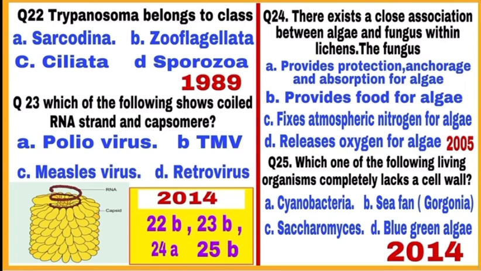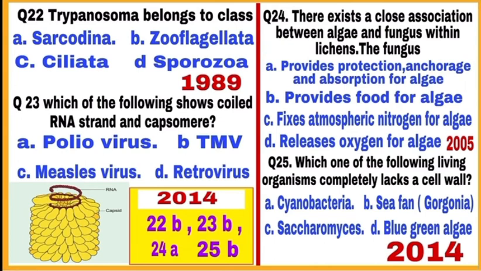Question 24. There exists a close association between algae and fungus within lichen. In this association of algae and fungus within lichens, the fungus component is called mycobiont and the algae component is called phycobiont. Algae prepares food and fungus provides protection, anchorage and absorption of minerals for algae. So, choice A is a correct answer.